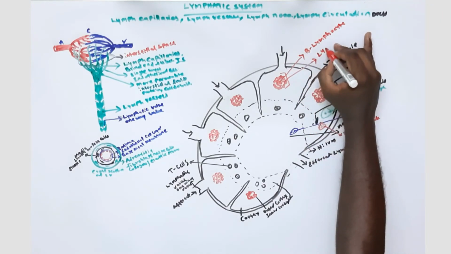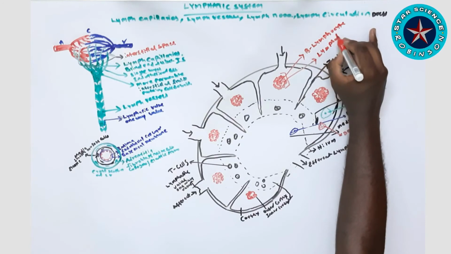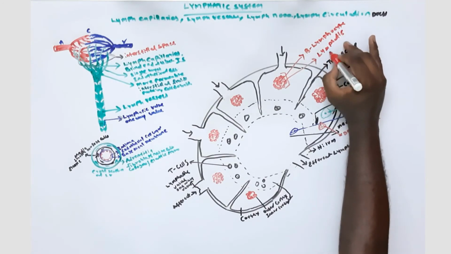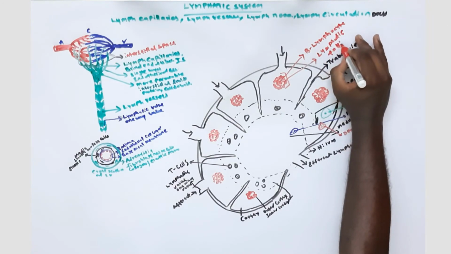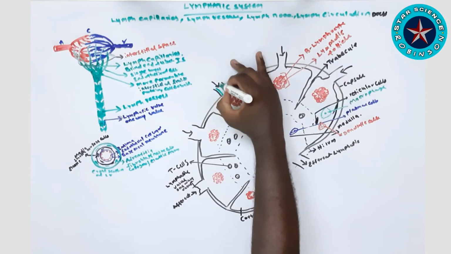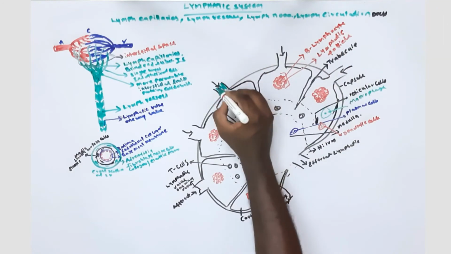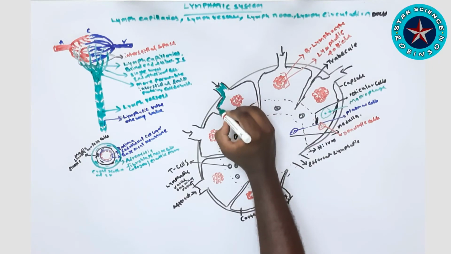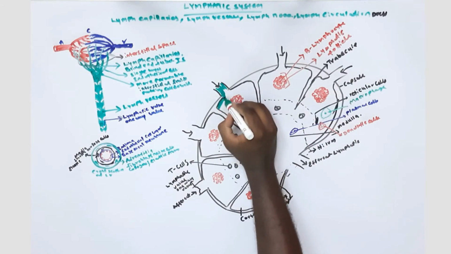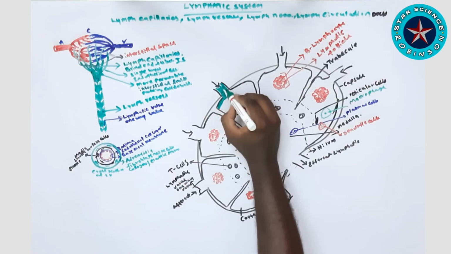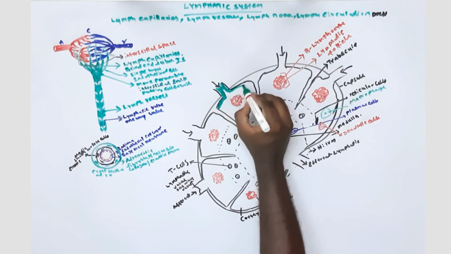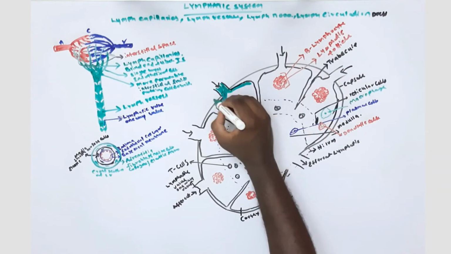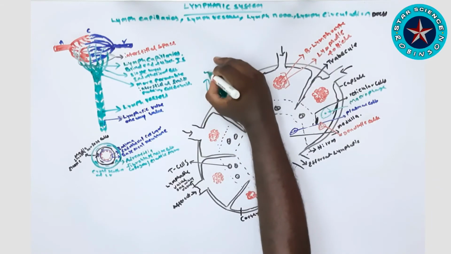The lymph from the lymph capillaries travels into the lymph vessels as afferent, when it connects to the lymph node. Now I'm showing you in our diagram the flow of the lymph into the lymph node through the afferent vessels. Right now I'm showing you how it passes in between the trabeculae.